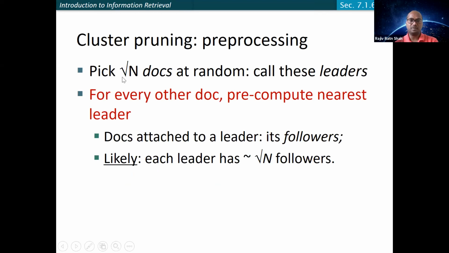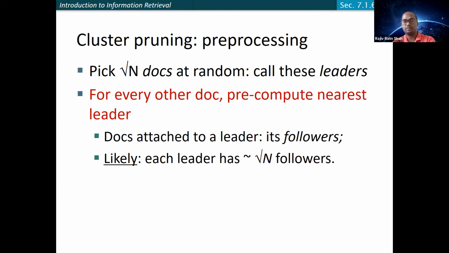Suppose n is the number of all documents you have. You randomly choose square root of n documents, and you call these leaders. For a given query, you first ask the leader: do you think this query is similar to the documents you represent?